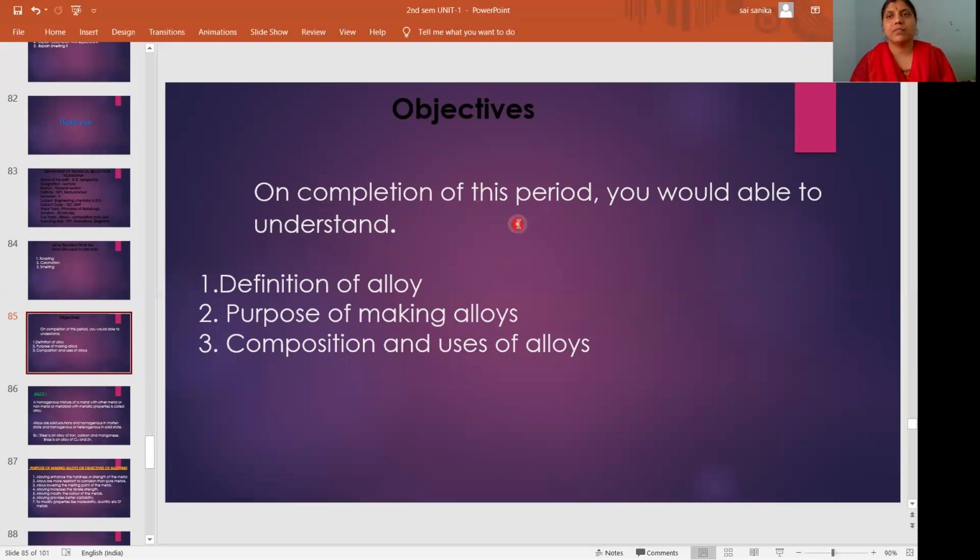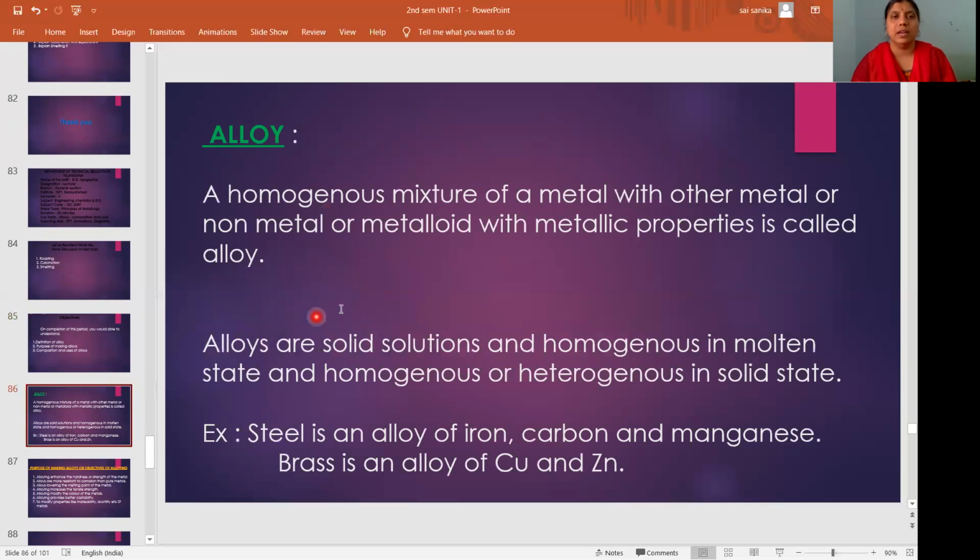On completion of this period, you would be able to understand the definition of alloy, purpose of making alloys, and composition and uses of alloys. So you should understand these three topics. What is an alloy, what is the purpose of making alloys, and composition and uses of some alloys. Okay, so first we will see what is an alloy.